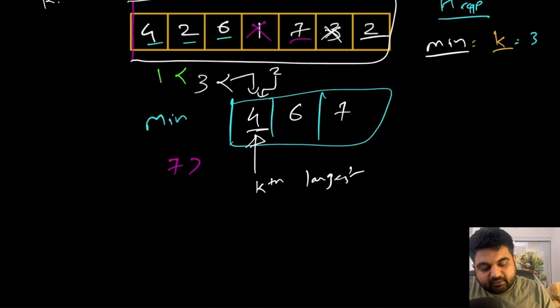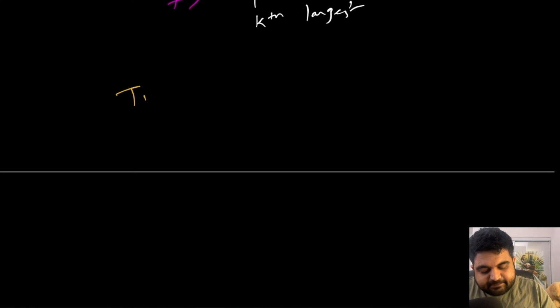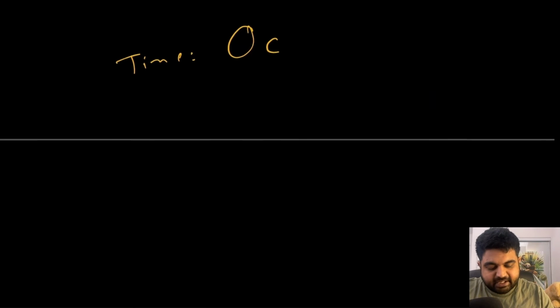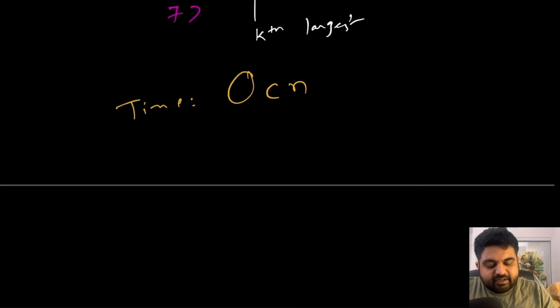So let's try to calculate the time and space complexity in this case. The time complexity is going to be that we will have to iterate over every single element, and for that we will have to insert the values inside the min heap or do some sort of checking. So for n times we will have to do log n work. So it's still going to be n log n time. It's still the same as sorting, but rather than sorting, we are using a priority queue to take care of the values in the min heap fashion.